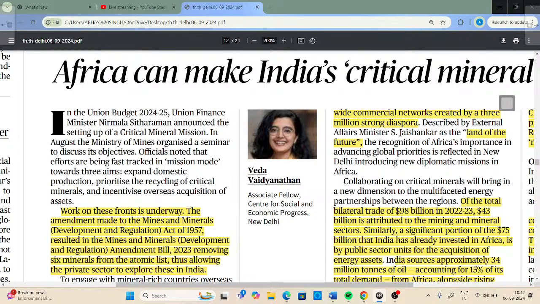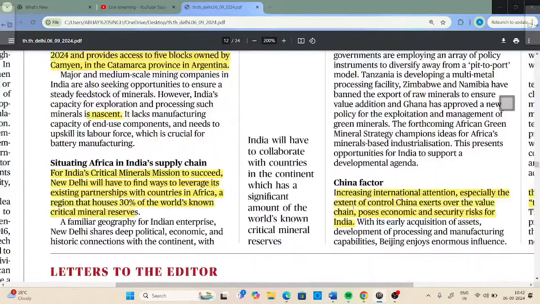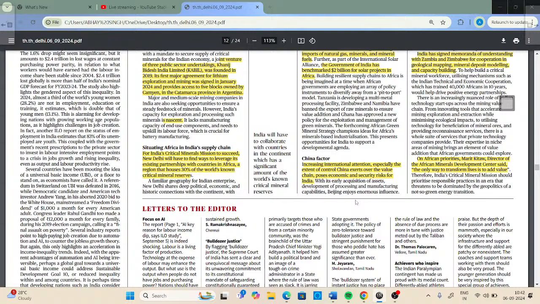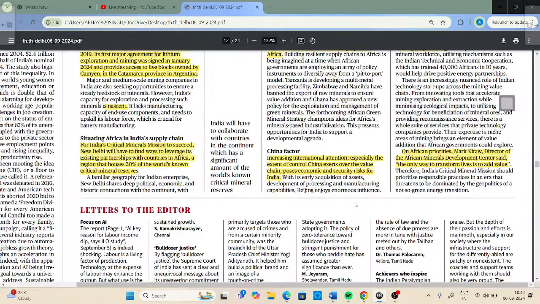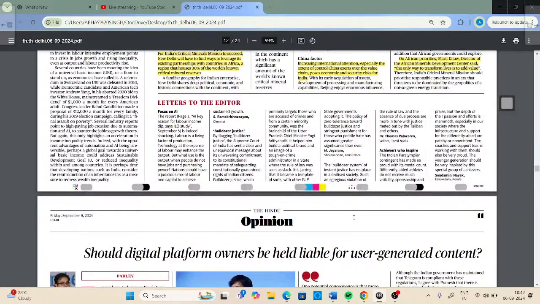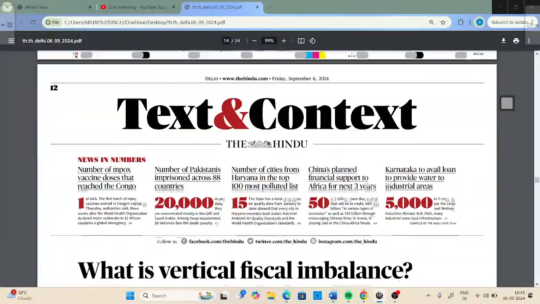The minerals in Africa are assets for the future, because we have not explored a lot of things, like what kind of minerals can be used as raw material for what. That is the only reason why Africa becomes very important, and we have to understand the role of Beijing as well, because we do not have good relations with China. India shares a strained relationship with China. China has a great dominance over African countries. So keeping this in mind, India has to take a lot of hard steps when it comes to mining in Africa.